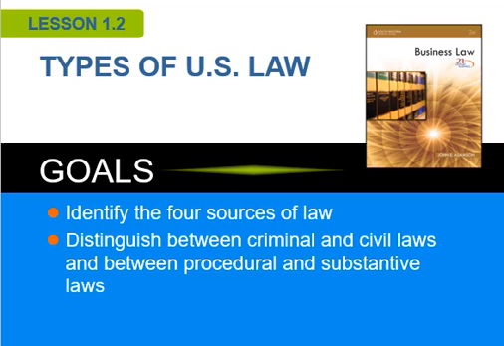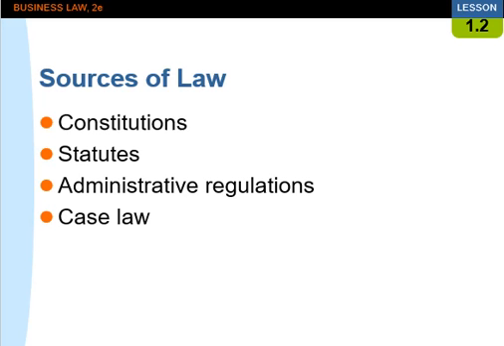In today's topic, we will be covering Lesson 1.2, Types of U.S. Law, found in our business law textbook. The goals are to identify the four sources of law and distinguish between criminal and civil laws and between procedural and substantive laws. Sources of law include constitutions, statutes, administrative regulations, and case law.